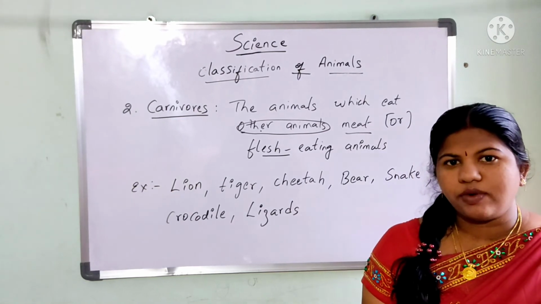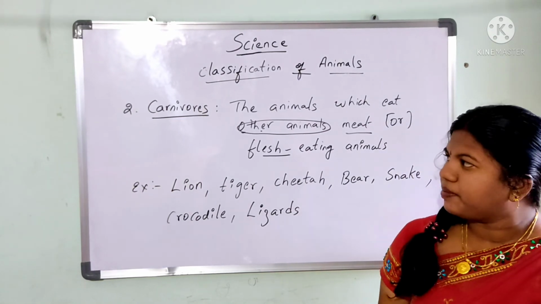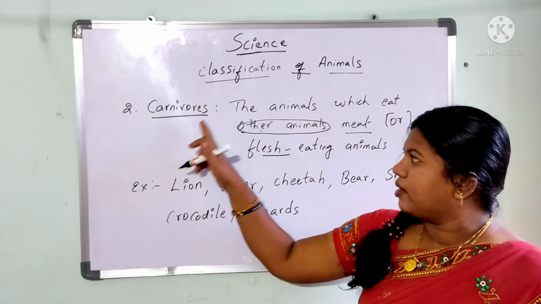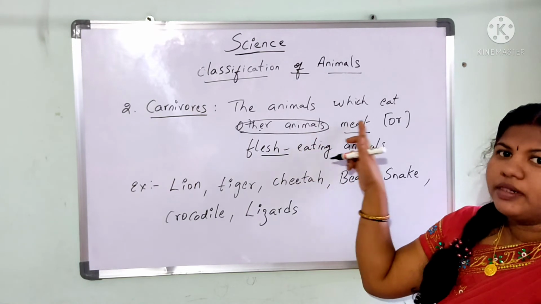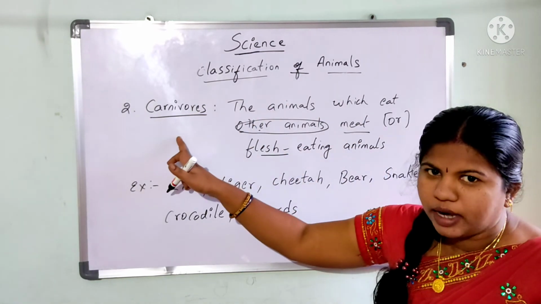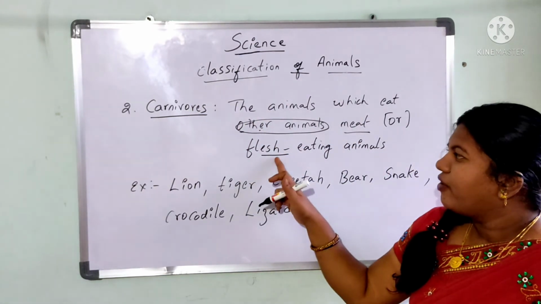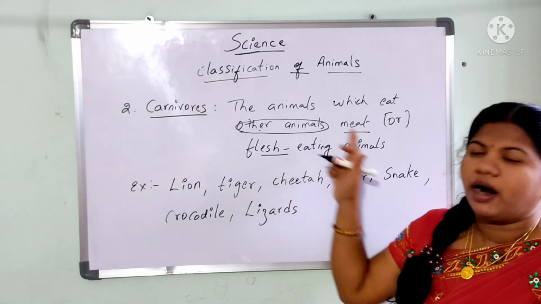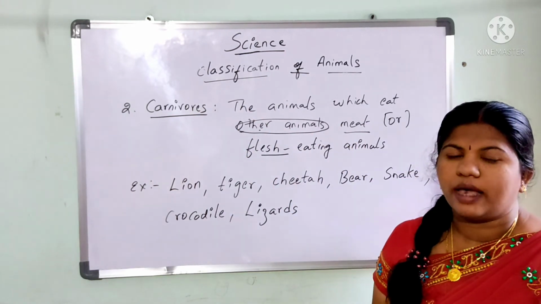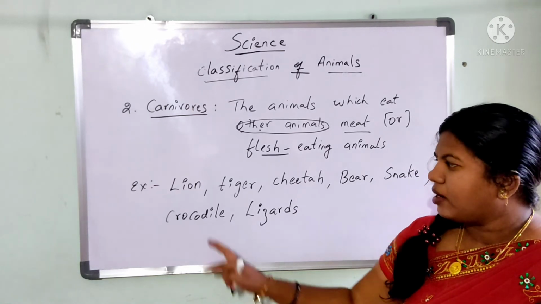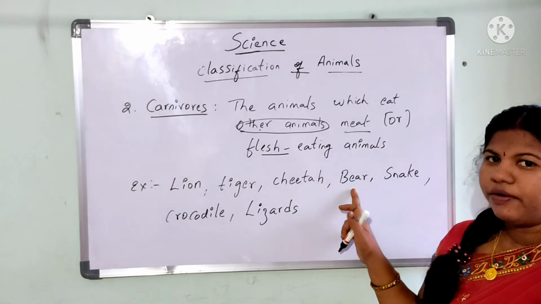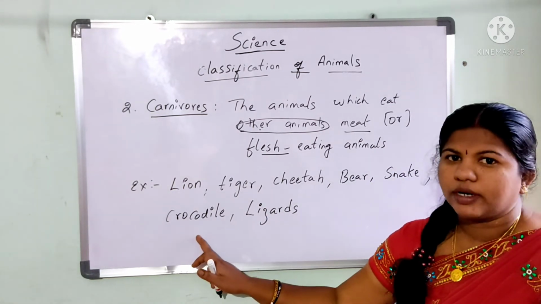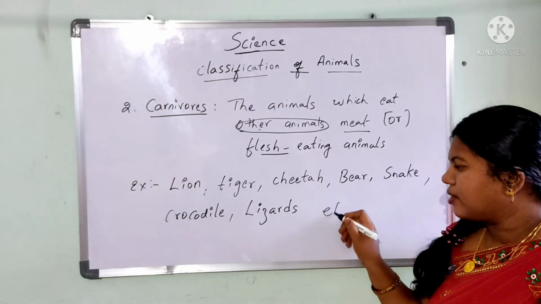Once again, I am going to give you a clear explanation of carnivorous animals. Carnivorous animals are nothing but the animals which eat other animals' meat, or flesh-eating animals, are called carnivorous animals. The examples are lion, tiger, cheetah, bear, snake, crocodile, lizard, etc.